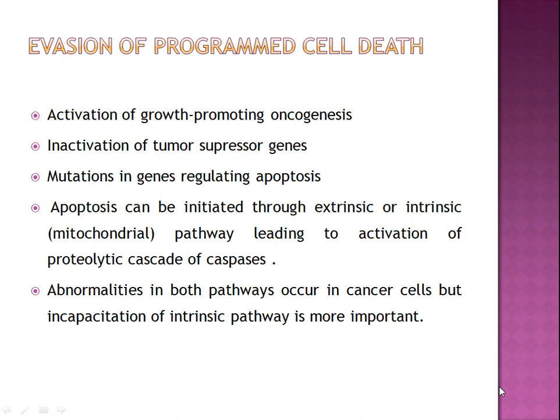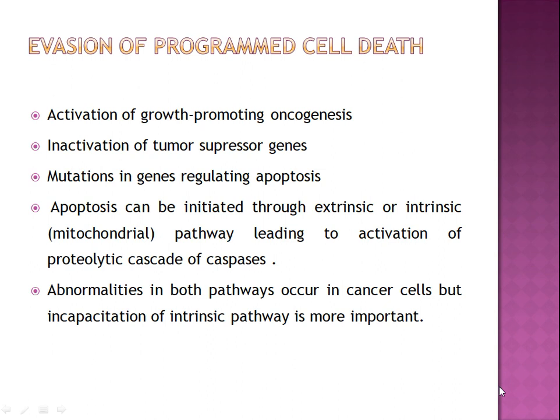Apoptosis can be initiated through intrinsic or extrinsic pathways, as you have read in previous chapters, both of which result in activation of a proteolytic cascade of caspases that destroys the cell. Abnormalities of both pathways are found in cancer cells, but lesions that incapacitate the intrinsic, that is mitochondrial pathway, appear to be more important.